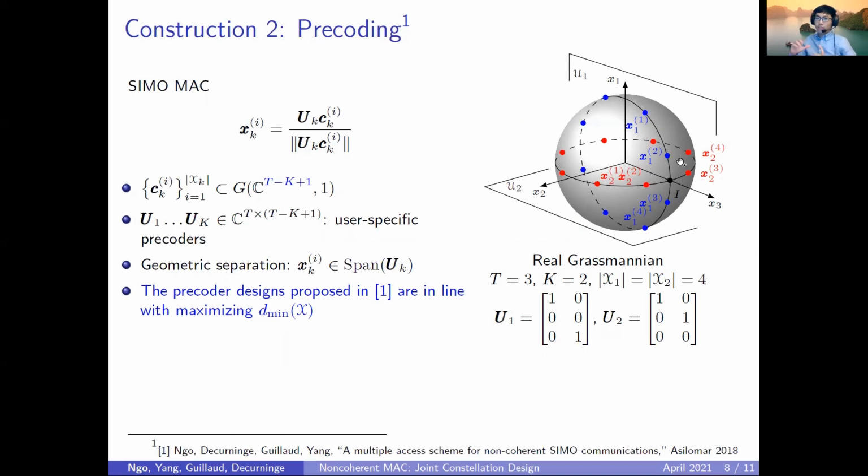So they are separated by this subspace structure. And we can show that the precoder that we have designed in this paper is very well in line with the criterion of maximizing the D-mean metric. So the better the joint constellations are separated in the geometric sense, the higher the D-mean metric is.